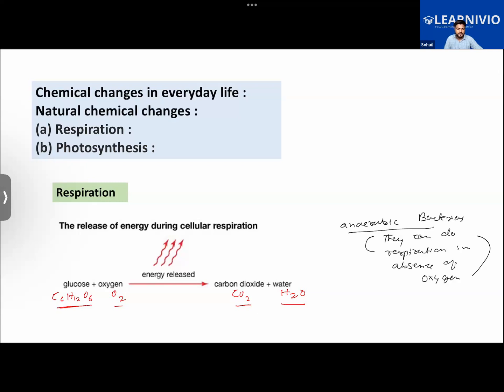We know that bacteria can survive in almost every condition, whether it be hot springs, deep under the oceans, or even in the mouth of a volcano. At certain places, oxygen is not available, like deep inside the ocean. Oxygen is not available in the free state there, as it is dissolved in the water. So there they would be doing anaerobic respiration.